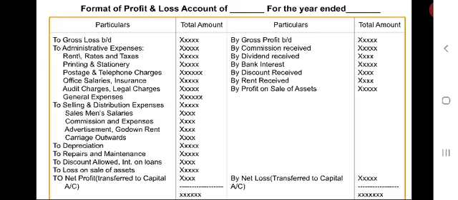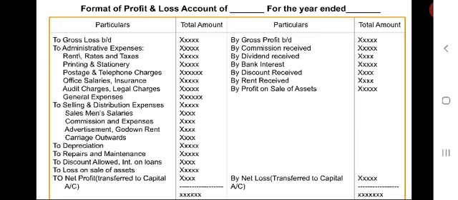Interest on capital and drawings. This is also one of the important points. As per the agreement or whatever it may be, interest paid on the capital of the proprietor is debited to the profit and loss account.